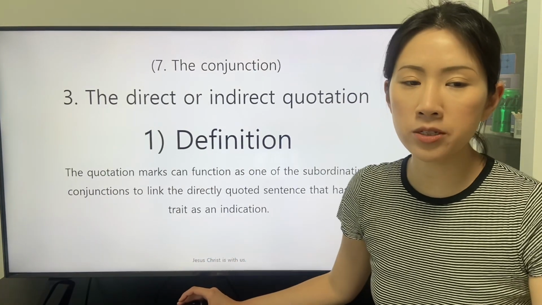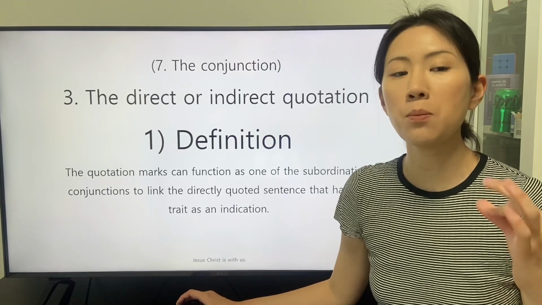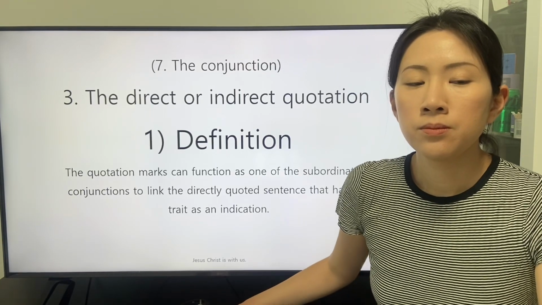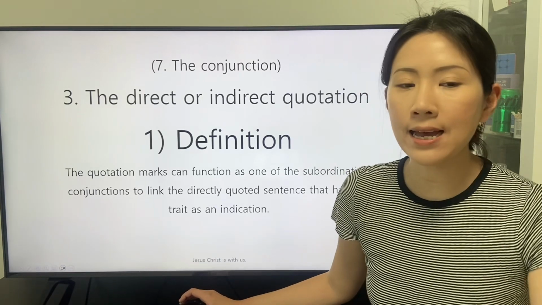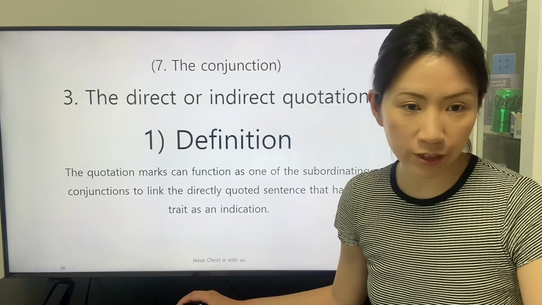The quotation marks can function as one of the subordinating conjunctions to link the directly quoted sentence that has the trait as an indication.